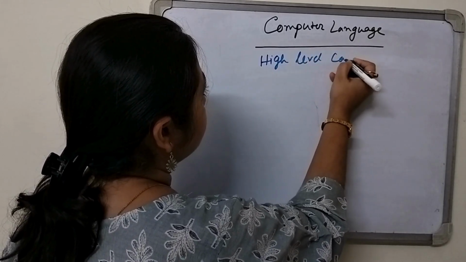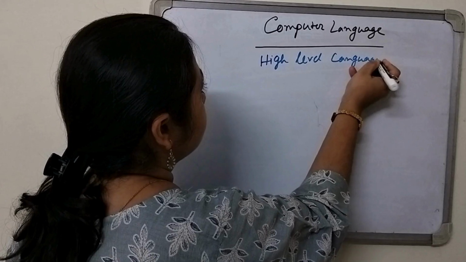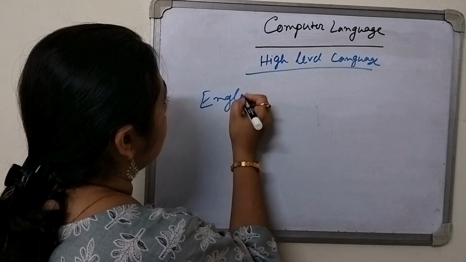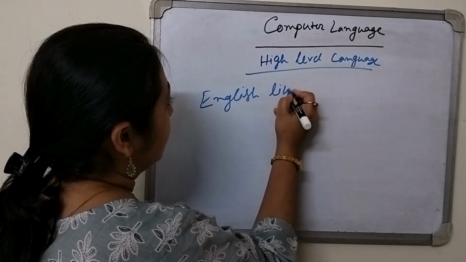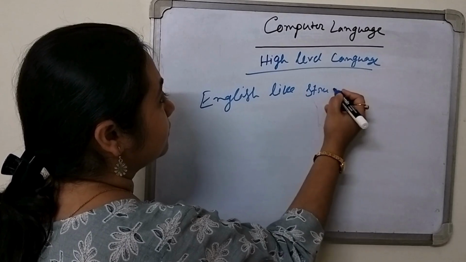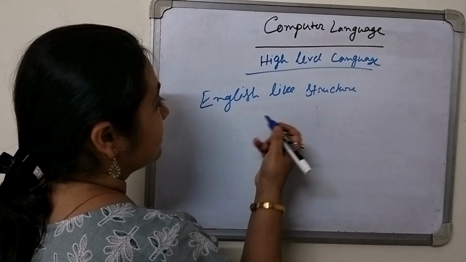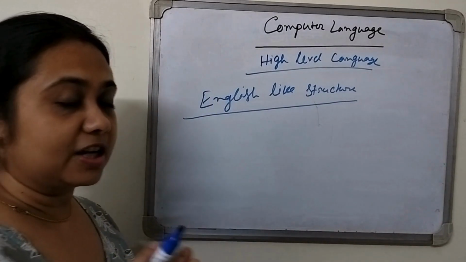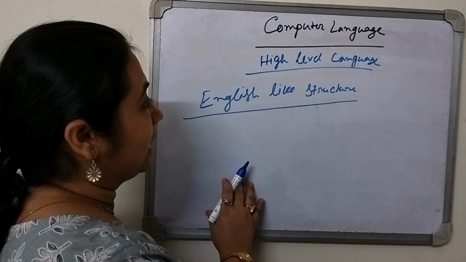What is the high level language? In this language, the code is written in an English like structure. That means the user gives the instruction to the computer using the English language. So this is the high level language.